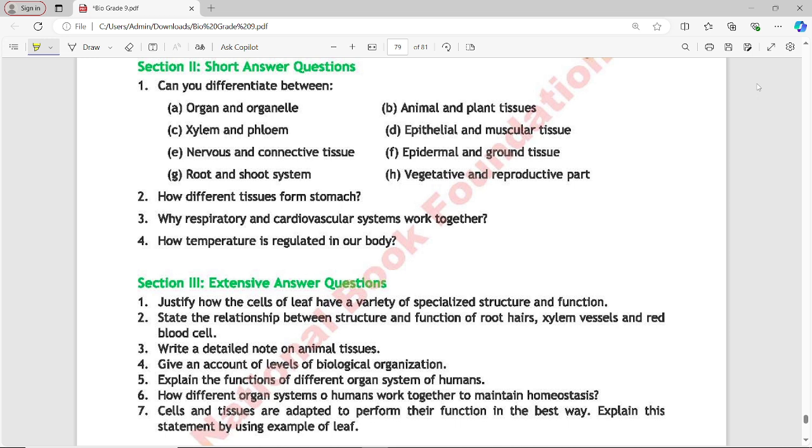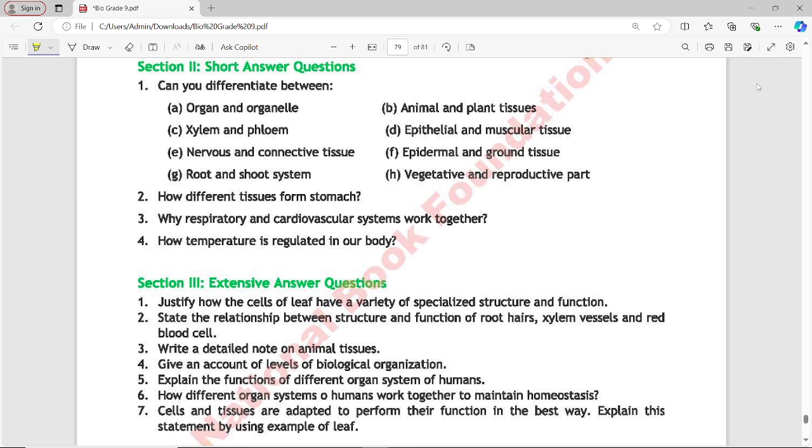Next is epidermal tissue and ground tissue. Epidermal tissue is found on the outermost layer of plant organs, providing protection against physical damage, pathogens, and water loss. They are composed of a single layer of closely packed cells, often covered by a waxy cuticle, which provides protection against environmental stresses, regulates gas exchange, and secretes substances such as waxes and cuticles. They are specialized for protection and regulation of gas exchange.